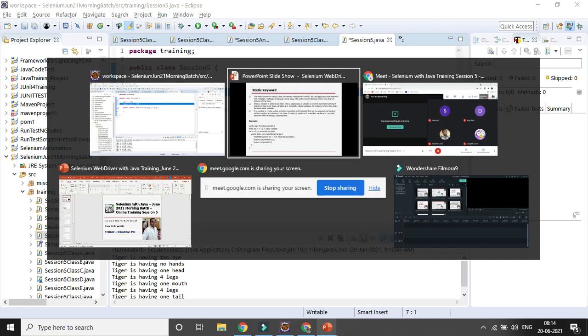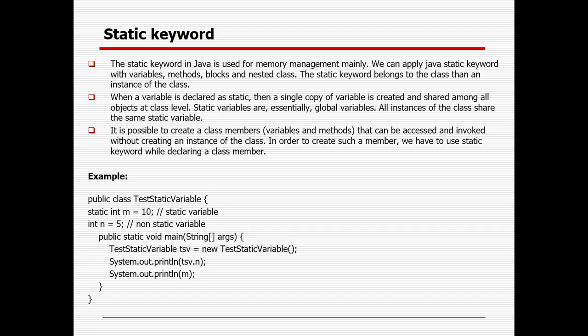So what is the importance of the static keyword? The static keyword in Java is used for memory management mainly. We can apply the Java static keyword with variable, method, block and nested class. The static keyword belongs to the class, rather than an instance of the class. When a variable is declared as static, a single copy of the variable is created and shared among all the objects. So last time I already showed you what the different variables are, right?